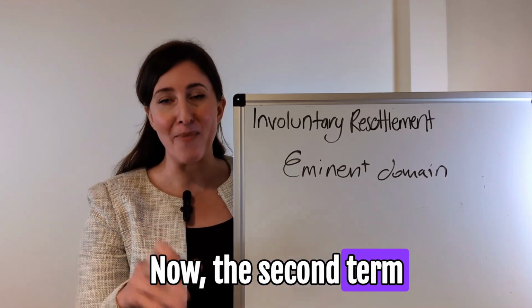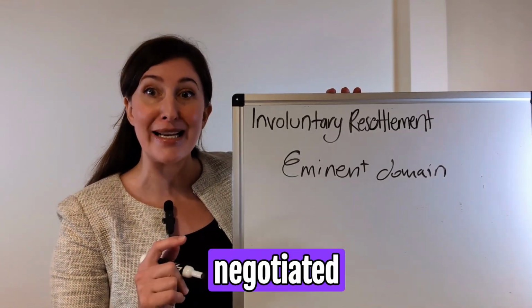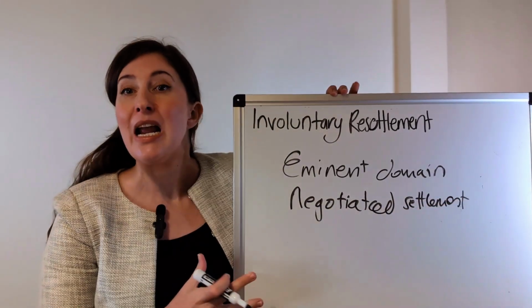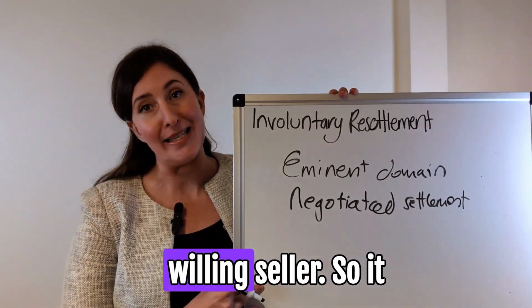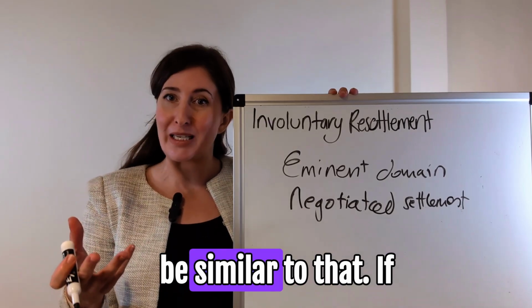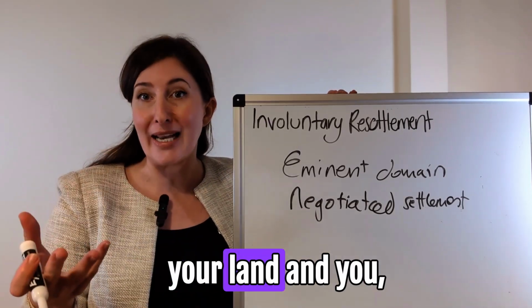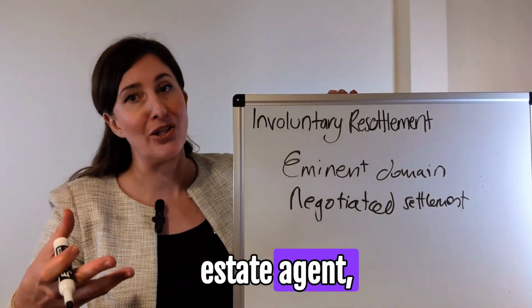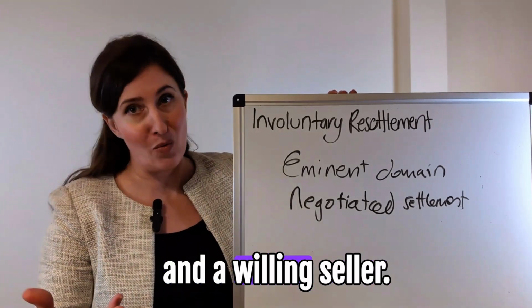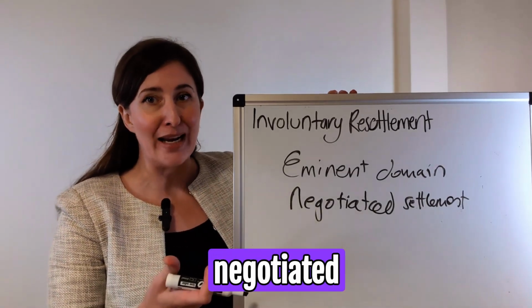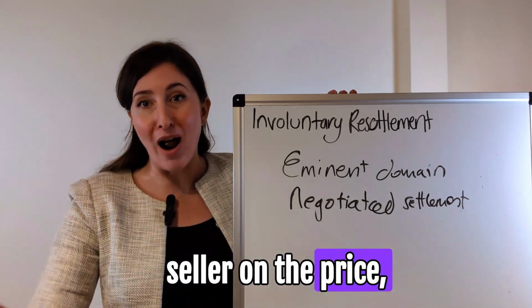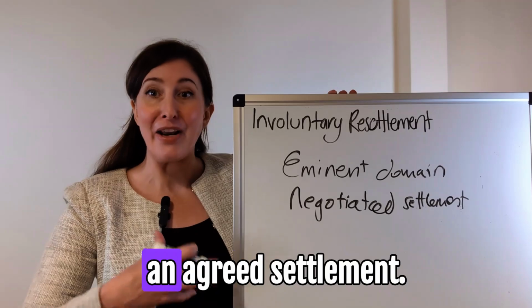Now, the second term that we need to understand is negotiated settlement. Negotiated settlement is where there's a willing buyer and a willing seller. It sounds a bit complicated, but a willing buyer and willing seller arrangement would be similar to if you wanted to sell your land and you listed it with a real estate agent. Someone wanted to buy it. You would negotiate on the price, potentially. That's a willing buyer and a willing seller. Similarly, with negotiated settlement, there's a negotiation between that willing buyer and the willing seller on the price, and they ultimately come to an agreed settlement.